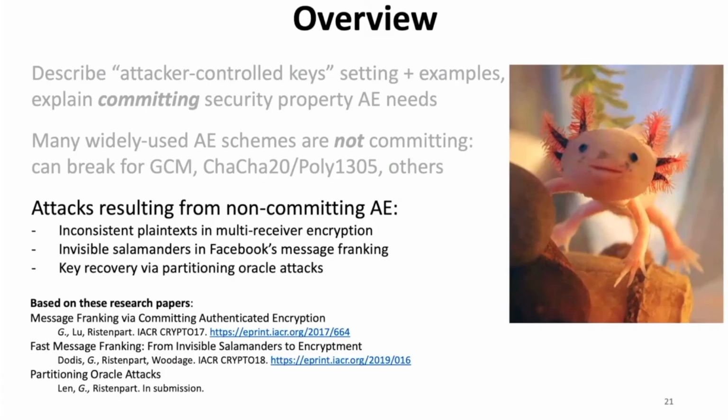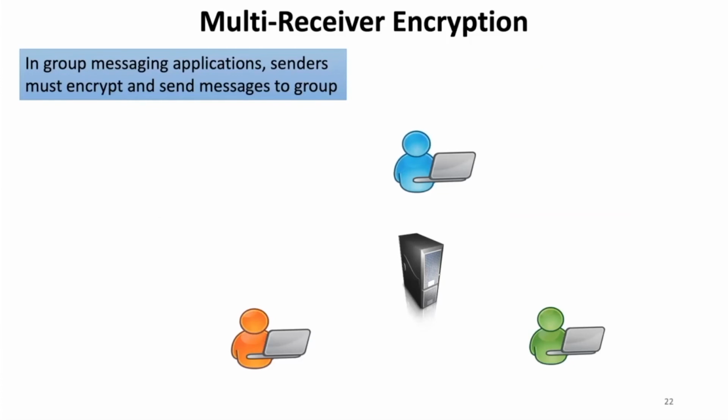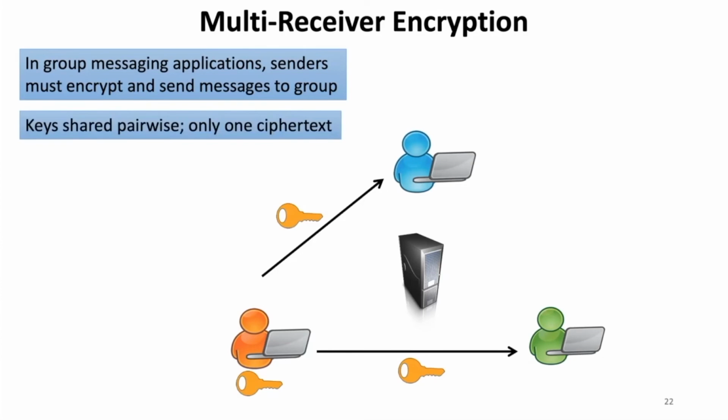Finally, I'll give you some attacks that result from incorrect use of non-committing authenticated encryption in attacker-controlled key settings. So the first, I'll start with the simplest one, which has to do with group messaging. In group messaging, a single sender sends a message to a group of recipients instead of just one receiver. Naturally, the sender will use AE to encrypt the message.